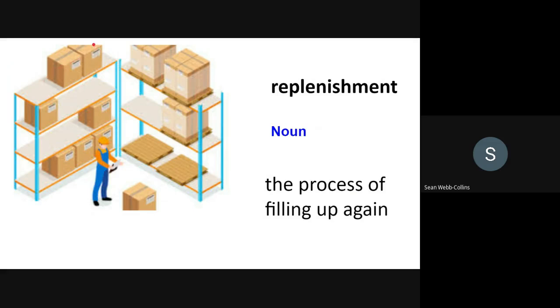And do we have any other word forms? Yes, we have two adjectives. For example, replenishing and replenished. Do we have a verb? That's right, replenish. So the word forms again are replenishment, noun, the verb replenish, and the adjectives replenishing and replenished.